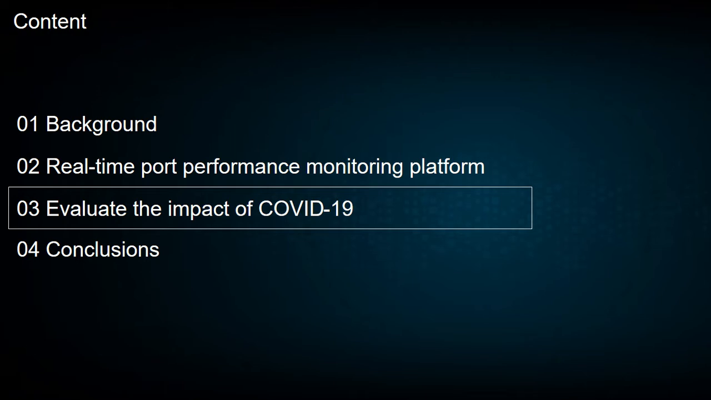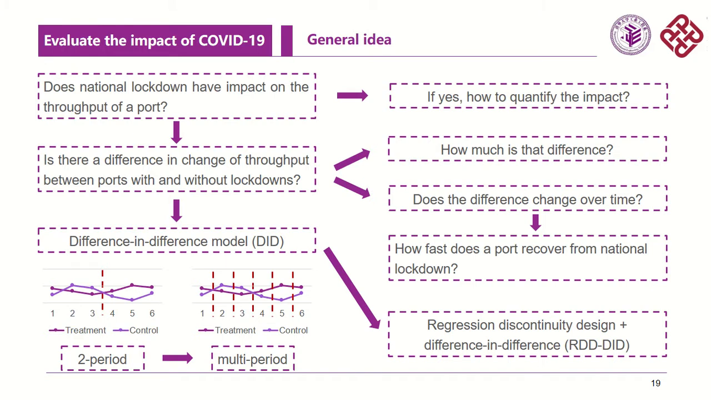As COVID-19 gradually grows into a worldwide pandemic, commercial trade and shipping logistics are sure to be greatly affected. So to evaluate the impact of COVID-19, the natural question we can ask is, does national lockdown have an impact on the throughput of a port? To answer this question precisely, we can examine whether there is a difference in change of throughput between ports with and without lockdowns, with lockdown as a breaking point. This leads to the use of a DID model, which we will explain in a second.